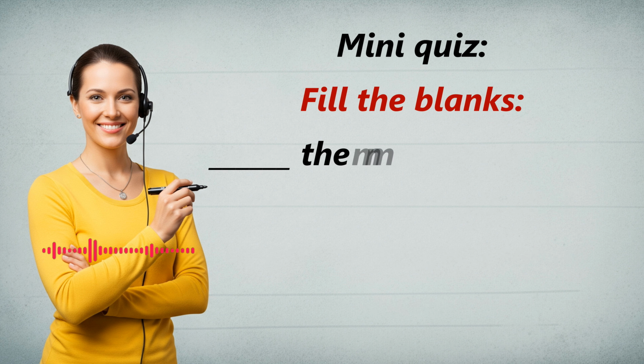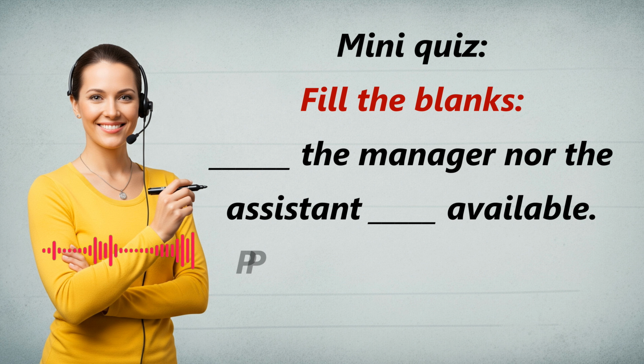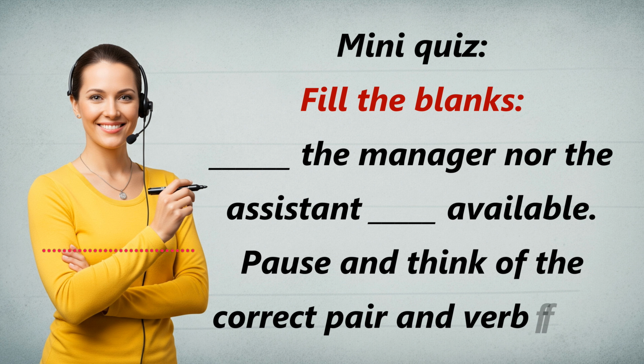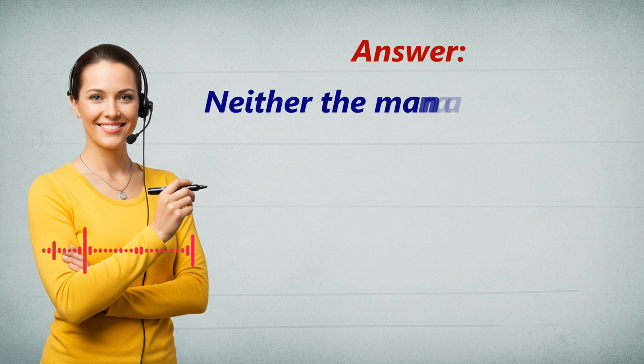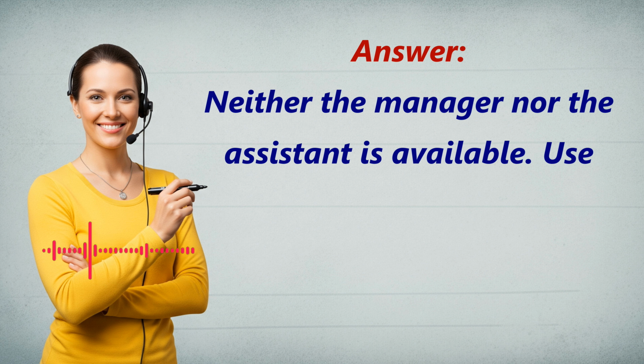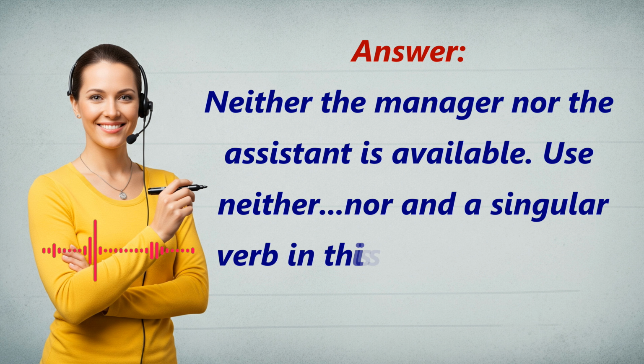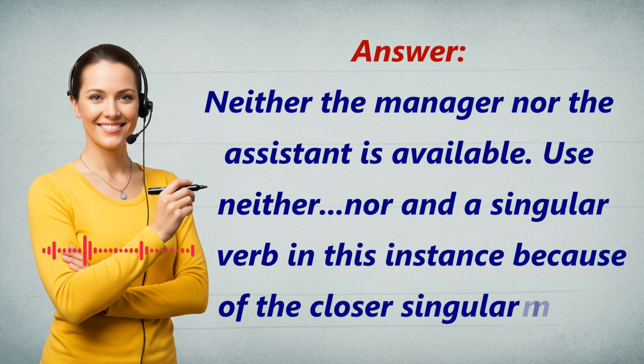Mini quiz. Fill the blanks. The manager nor the assistant available. Pause and think of the correct pair and verb form. Answer: neither the manager nor the assistant is available. Use neither, nor and a singular verb in this instance because of the closer singular noun.